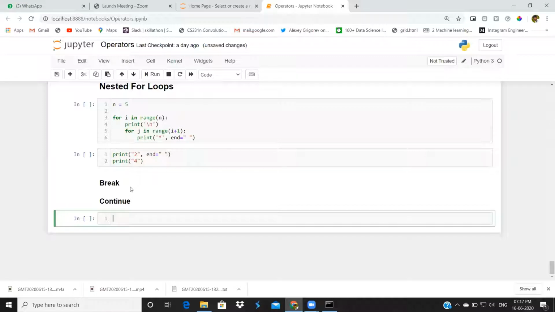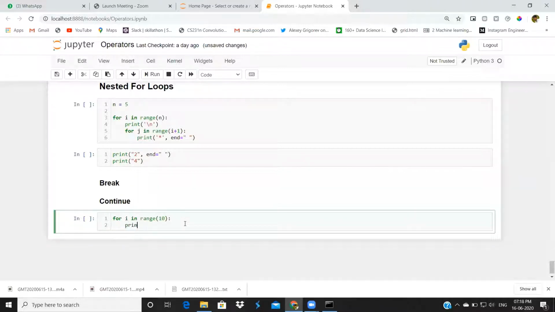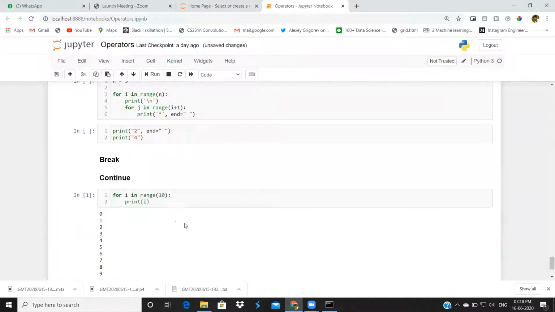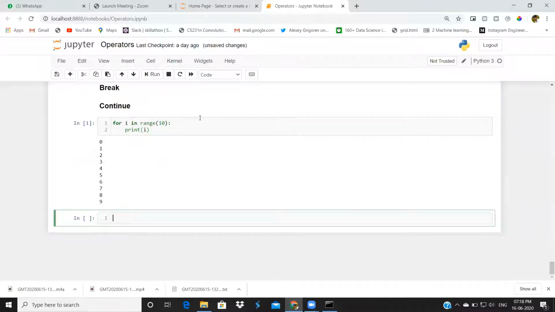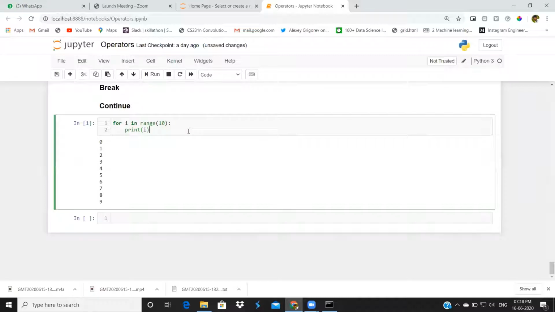These two features we will use inside loops. Each feature has a different perspective while running a loop. Suppose I'm printing numbers from 1 to 10, for i in range of 10. I'm printing numbers just 0 to 9. Suppose I want to terminate the loop after 5.